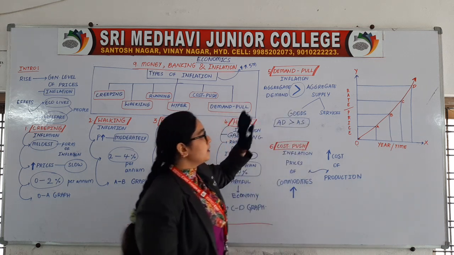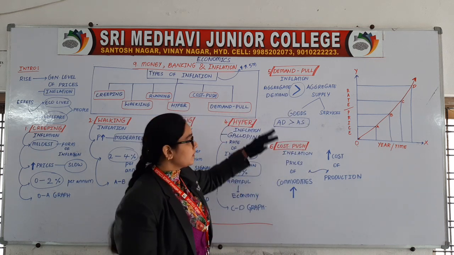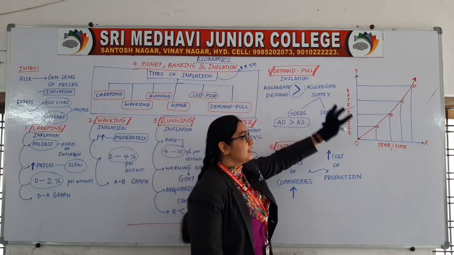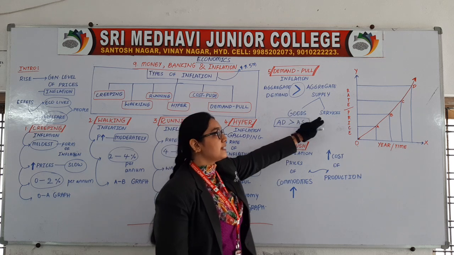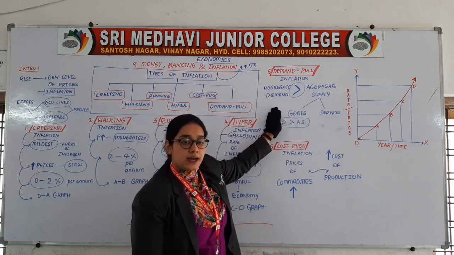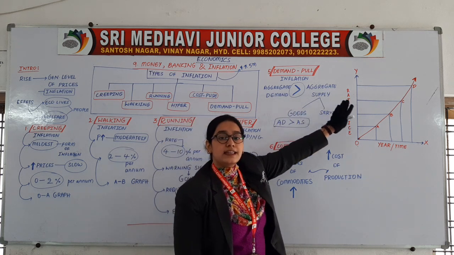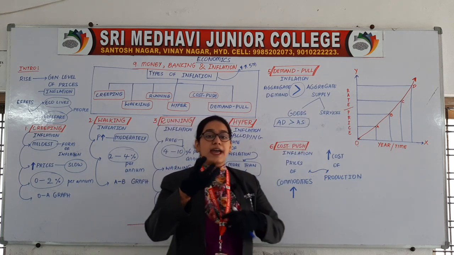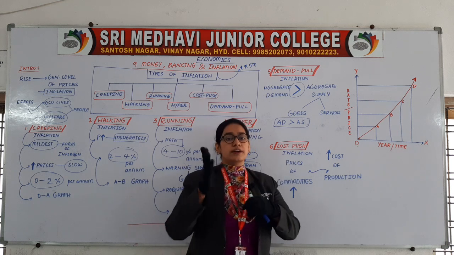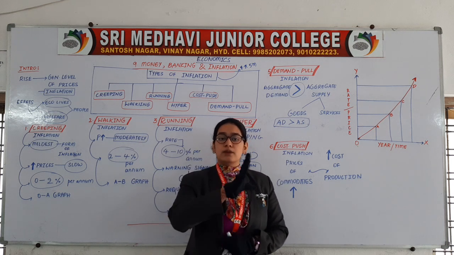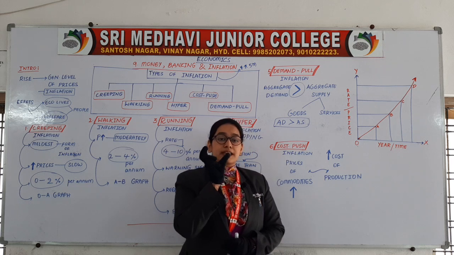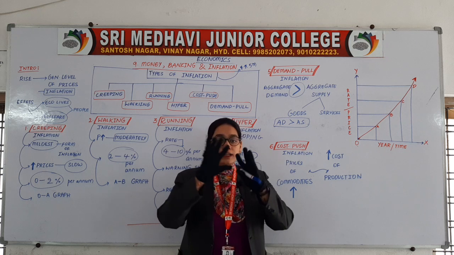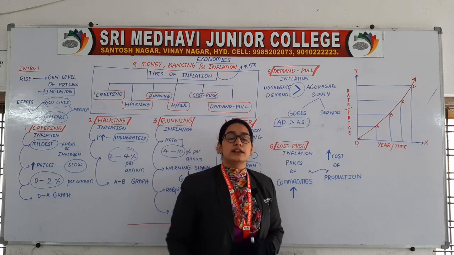Then what is demand pull inflation? When the aggregate demand is more than aggregate supply of goods and services. What is the meaning of aggregate? Demand and supply you already know, right? What is demand and what is supply? So what is the meaning of aggregate? Aggregate means total. So total demand is more than total supply.